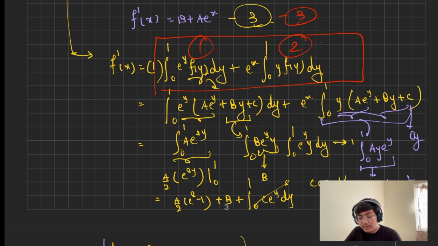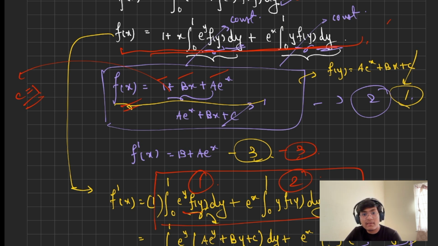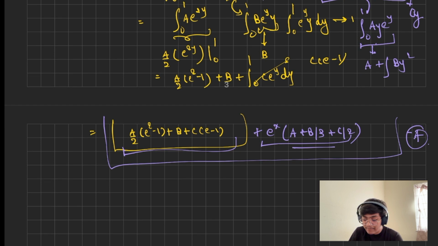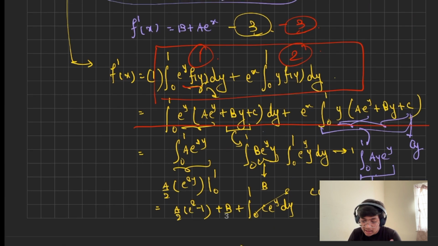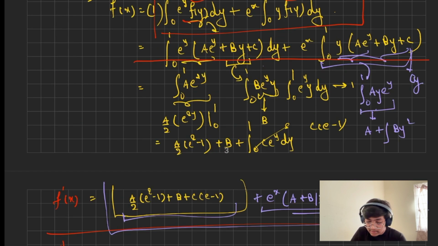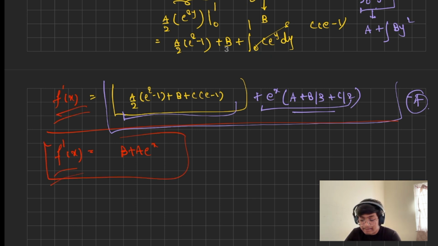In this we have been integrating the function in terms of y, and since we can write f(x) as c plus bx plus a e power x, we can also write f(y) as c plus by plus a e power y. So I wrote down those two substitutions, and after integrating, the f dash x came out to be this final thing. And we had already calculated f dash x in the simplified form, that is nothing but f dash x is b plus a e power x, right? So since these two things are the same, now we can directly compare the coefficients of e power x and the constant in this equation. And then we'll be able to find the values of a, b, and c.